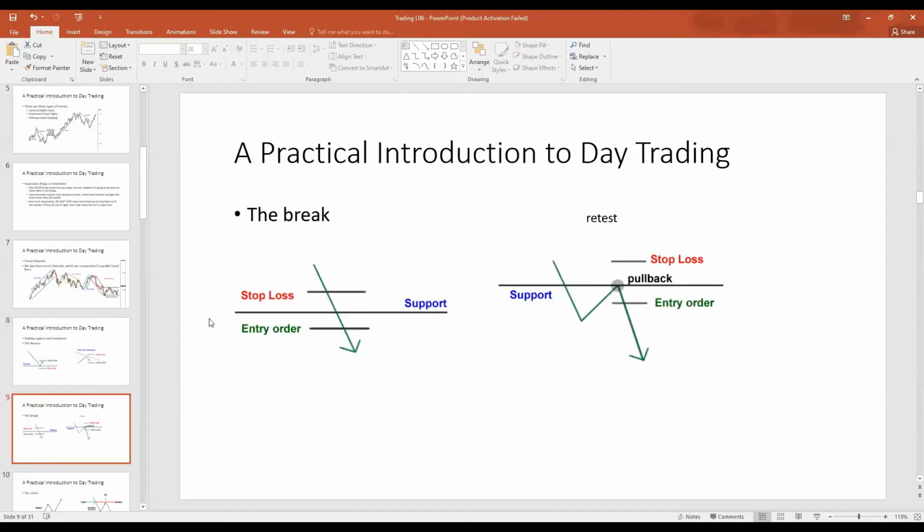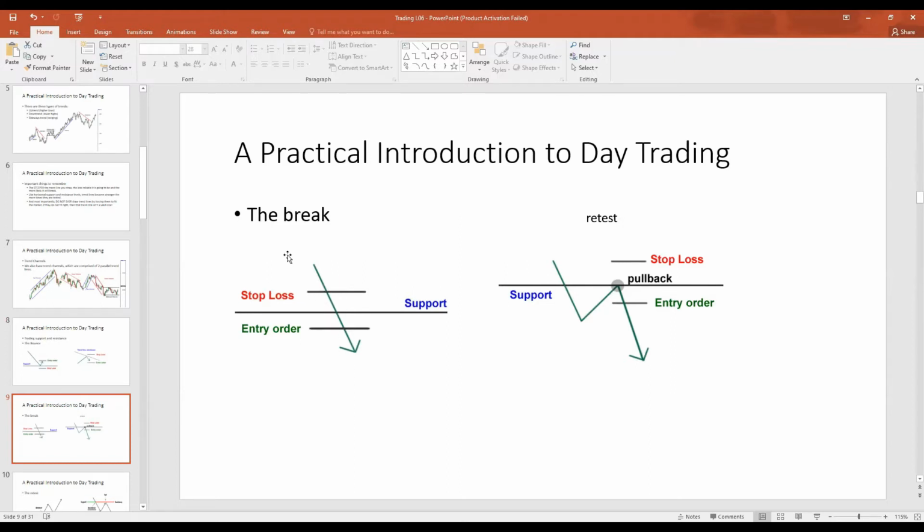So another way to trade support and resistance is to trade the breakout. Recall, the price of the asset can break support and the price of the asset can break resistance. So if we are trading the breakout, we want the price of the asset to break support. The price of the asset goes down, it breaks support. We can enter an order here to go short. Short means to sell. We enter an order right here to go short, right below support. The stop loss will be placed above support.